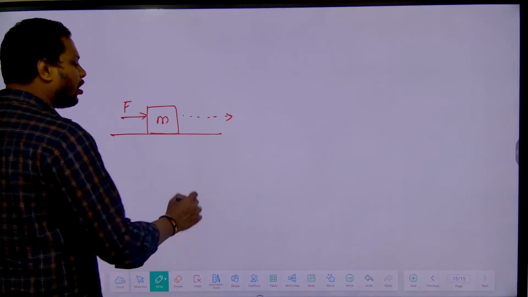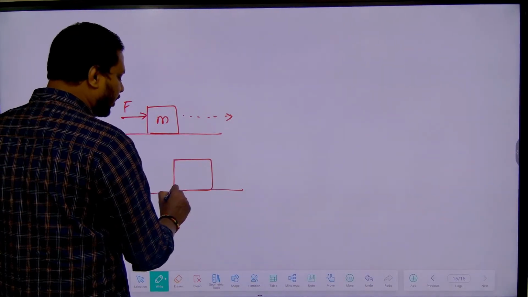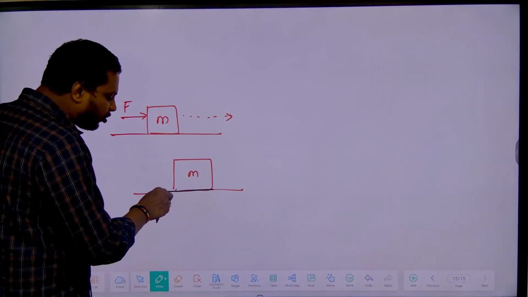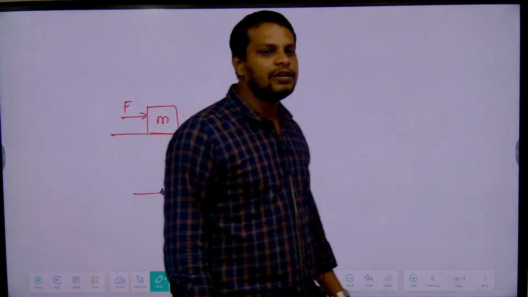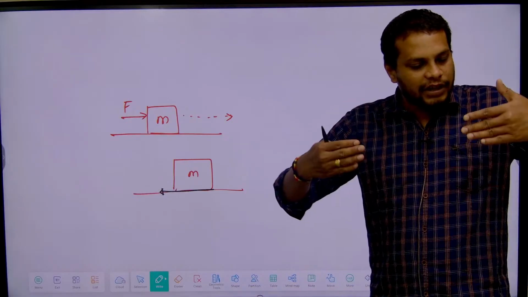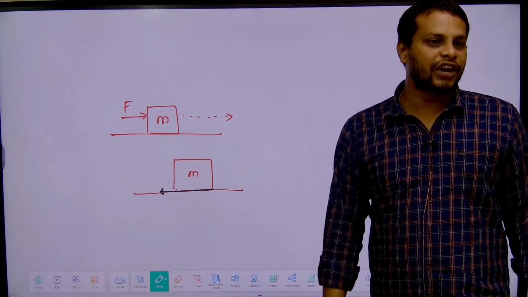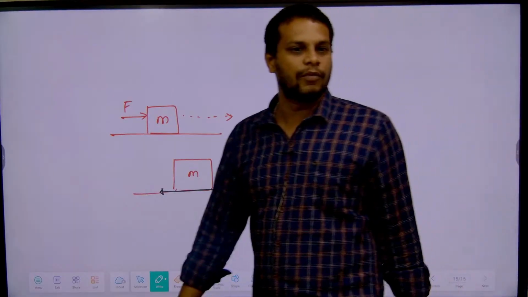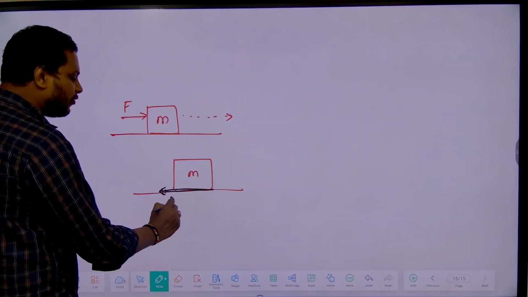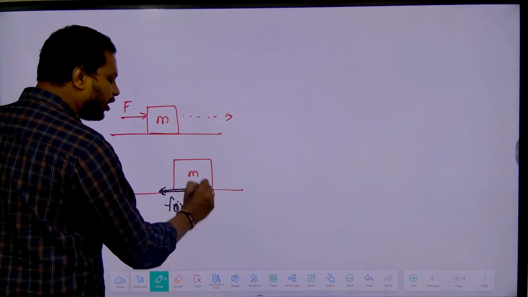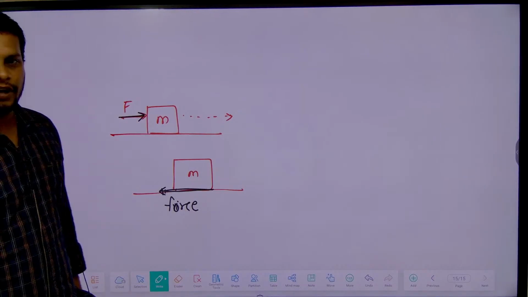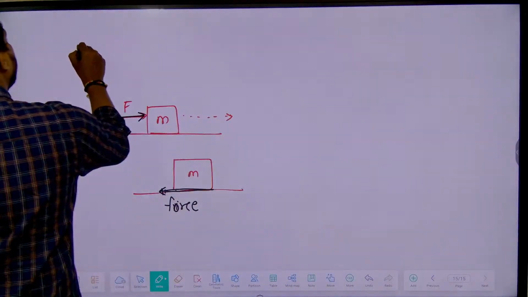Or already an object is in motion. Now it is stopped due to the frictional force. What is frictional force? The force which opposes the motion of a body. Suppose an object is moving forward, the force acting opposite to it is called frictional force. Due to the frictional force, the body may stop. So to stop the body, we require a force. Even to start the motion of a body, we require a force. Clear?